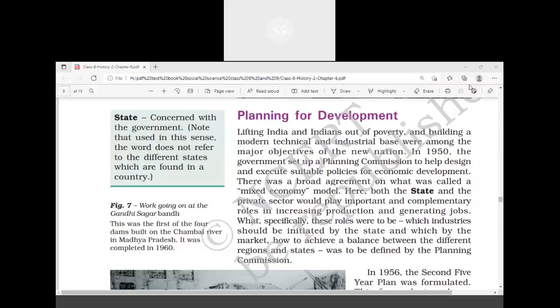Now, I told you, capitalist economy means the factors of production, what to produce, how to produce, when to produce, everything is decided by private people, the private sector. Government has the least interference in a capitalist economy. In a socialist economy, what to produce, how to produce, when to produce is decided completely by the government, where private people do not have any control over the mode of production, volume of production, or fixing of price. It is purely controlled by the government.